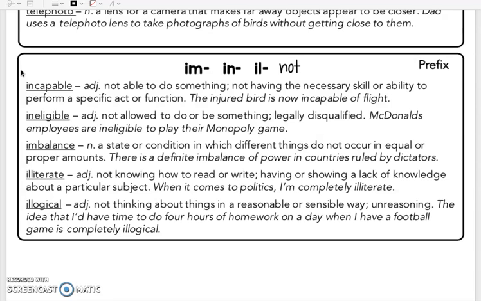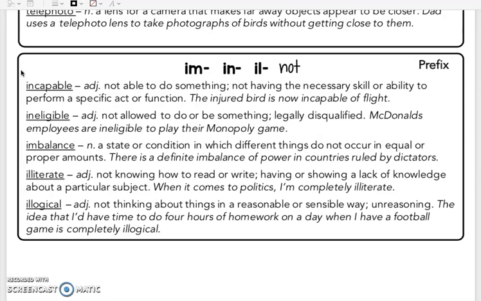Ineligible, not allowed to do or be something, legally disqualified. McDonald's employees are ineligible to play their Monopoly game. Imbalance, a state or condition in which different things do not occur in equal or proper amounts. There is a definite imbalance of power in countries ruled by dictators.